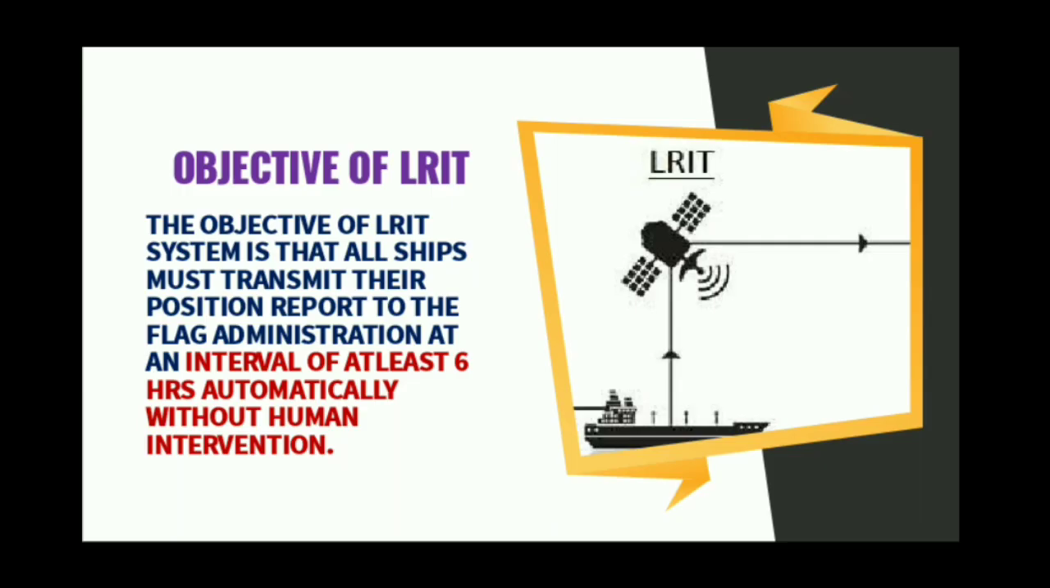The next topic is the objective of LRIT. The objective of the LRIT system is that all ships must transmit their position report to the flag administration at an interval of at least 6 hours automatically without human intervention. It means without being interrupted by humans. LRIT automatically sends the position report of the ship after every 6 hours. So in a whole day, LRIT sends a total of 4 reports.